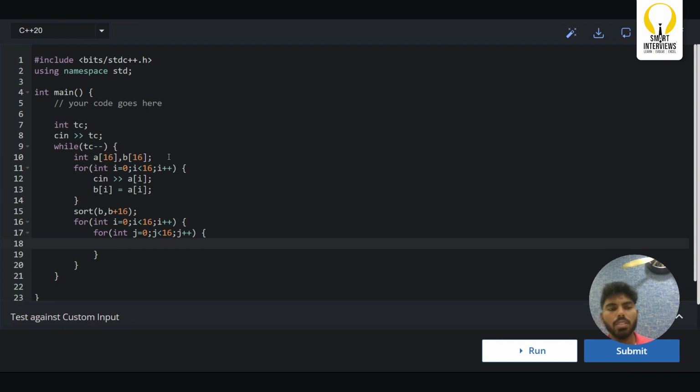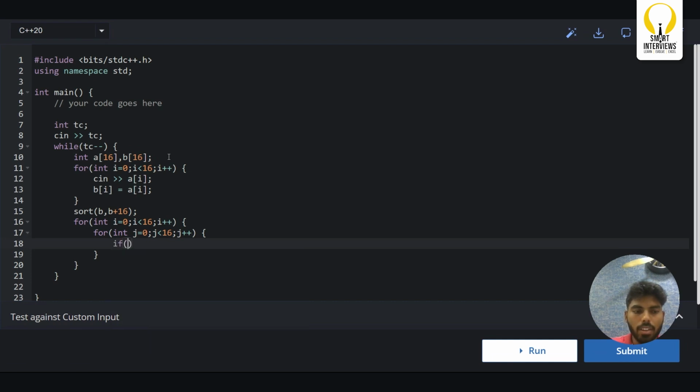First we need to check: in the B array we have sorted elements, right? Now you need to check where this original array value is present in the sorted array.